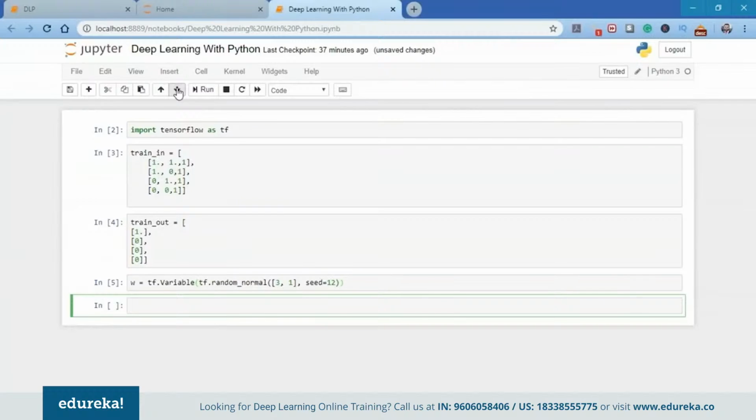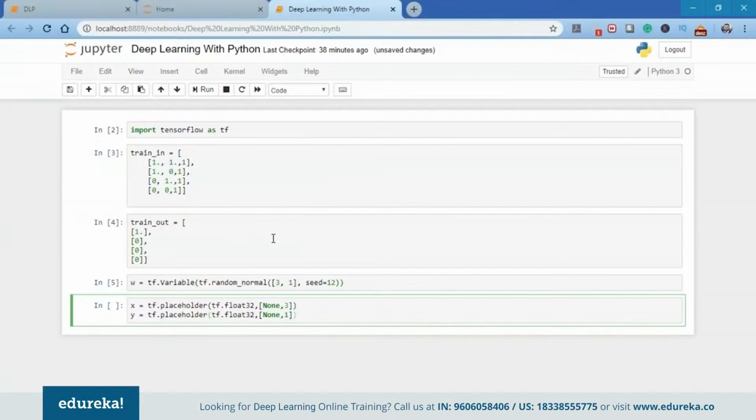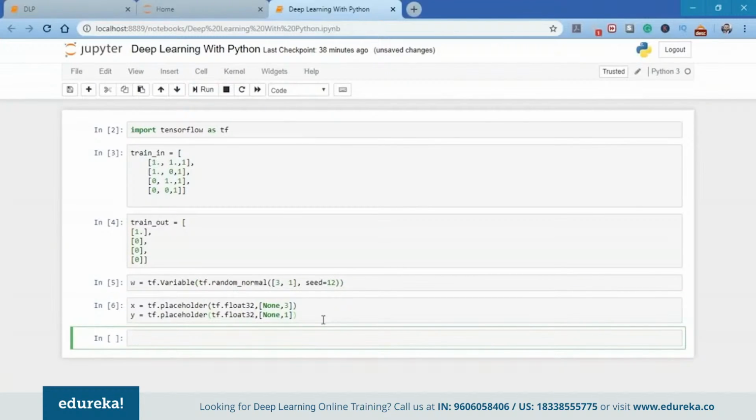Next, we're going to define the placeholders for input and output. In TensorFlow, you can specify placeholders that can accept external inputs on the run. So I will define two placeholders, X for input and Y for output. Later on, you will understand how to feed inputs to a placeholder. Now, as discussed earlier, the input received by a perceptron is first multiplied by the respective weights, and then all these weighted inputs are summed together. This summed value is then fed to the activation for obtaining the final result, as shown in the image below. Now I'll show you the code of how to do this.